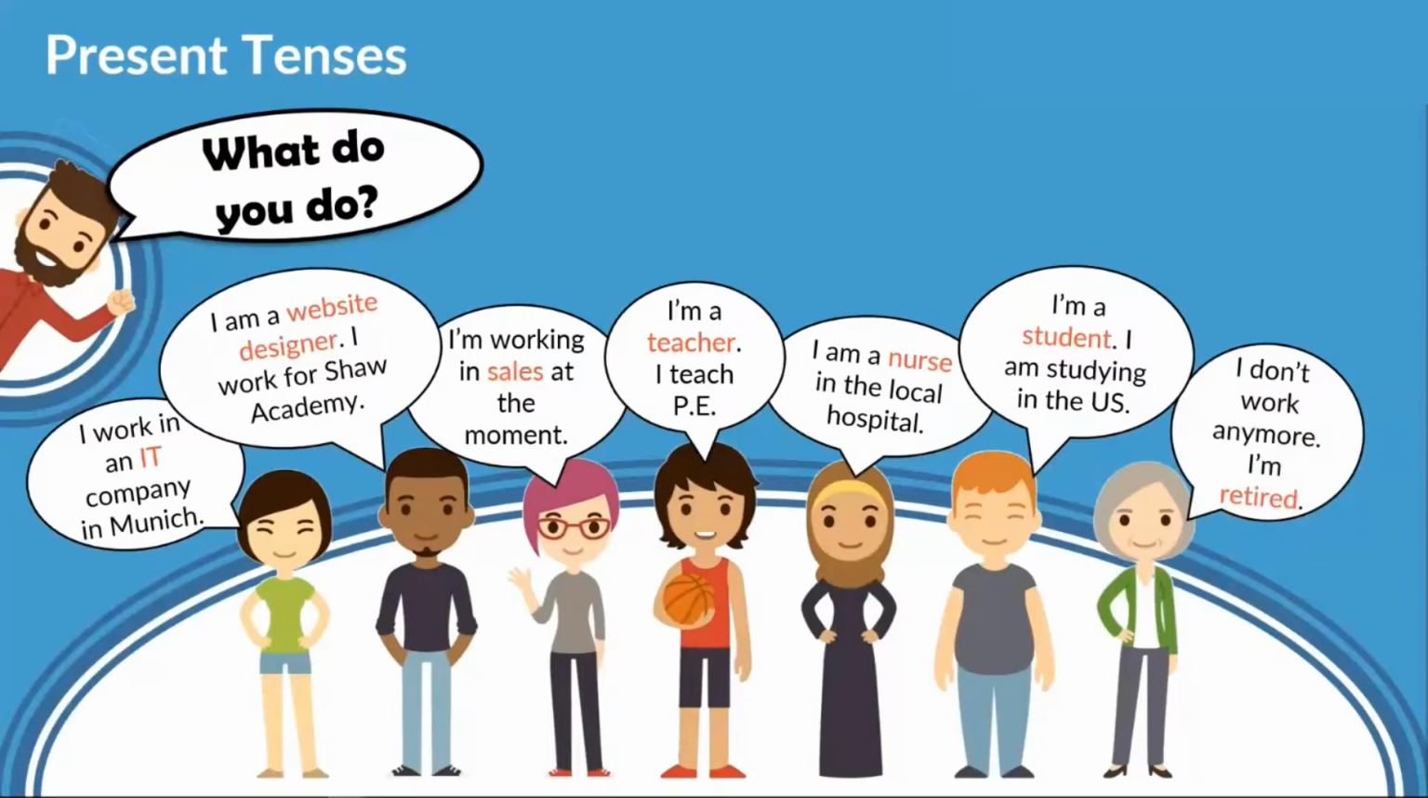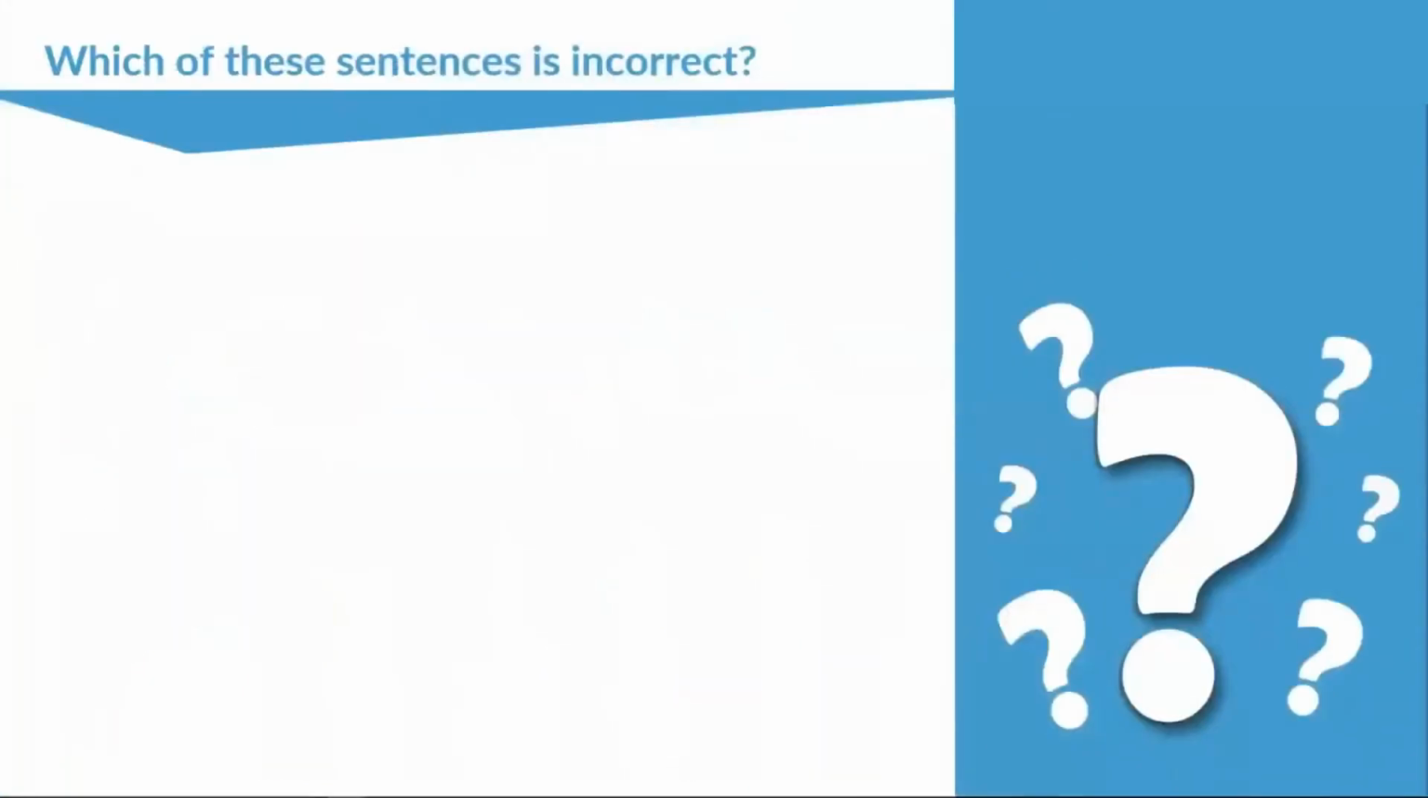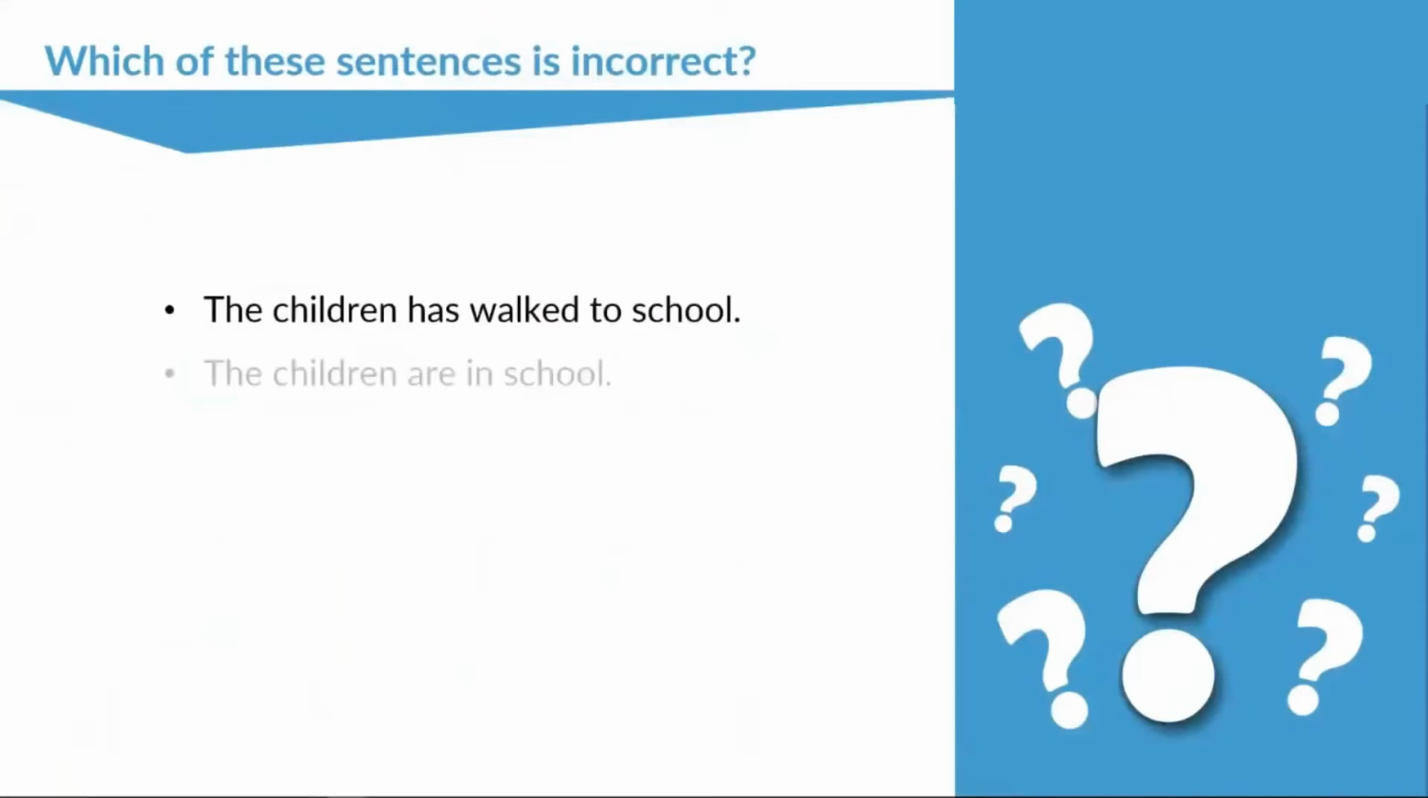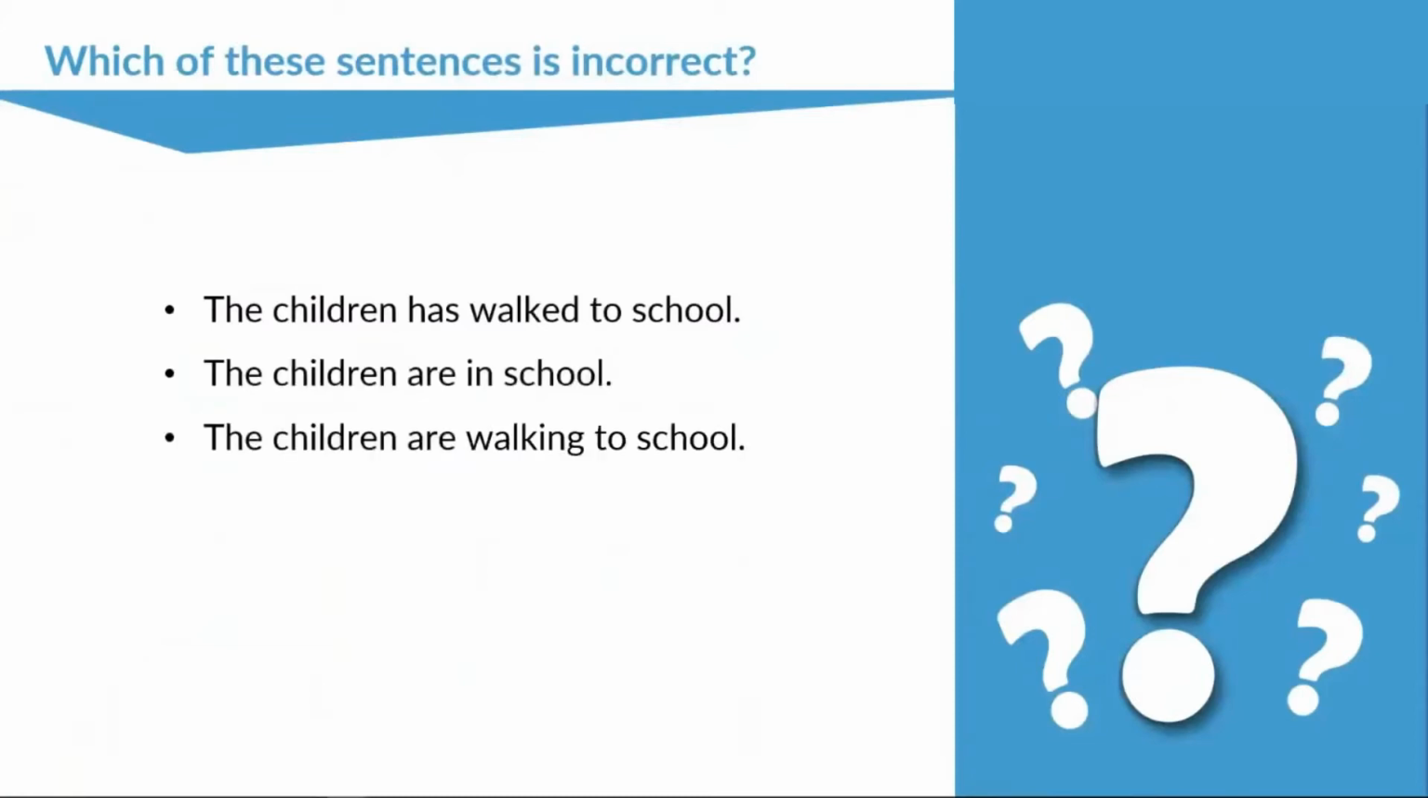Now let's have a look at a question to make sure that you are all keeping up with me. So which of these sentences is incorrect, guys? Which of these is incorrect? The children has walked to school. The children are in school. The children are walking to school. The children have been to school. So which of these is incorrect?